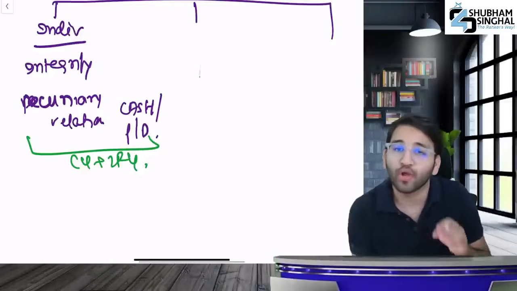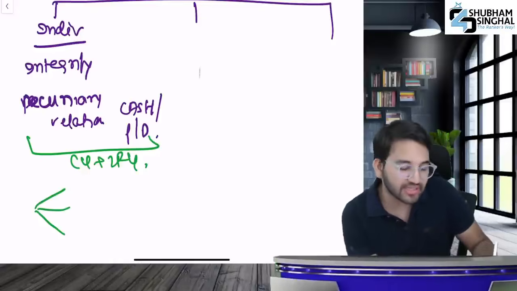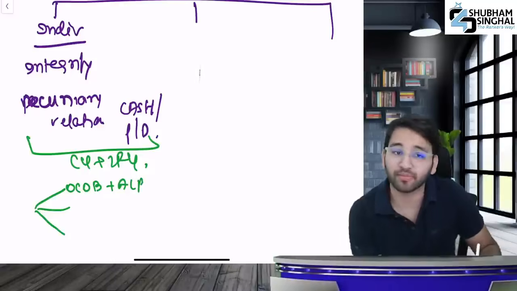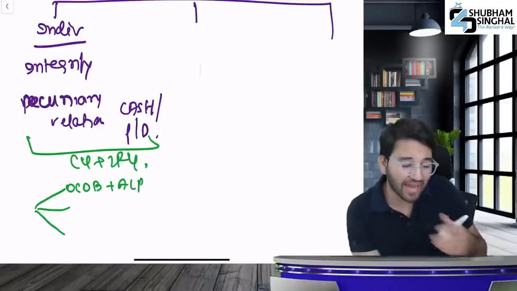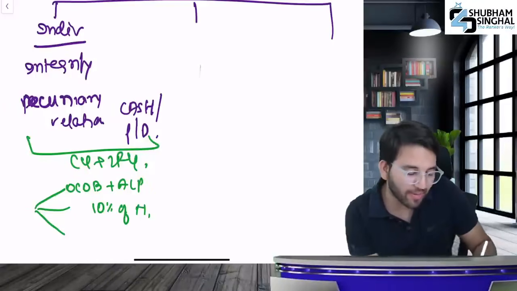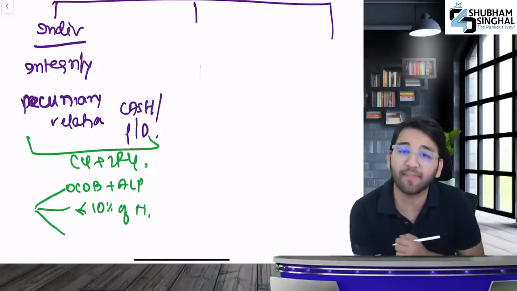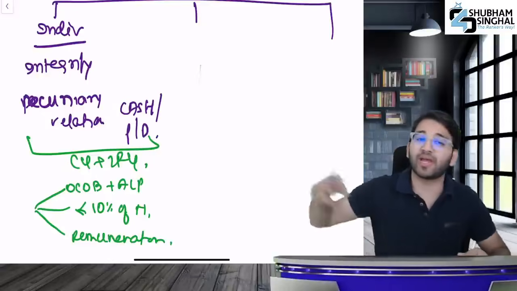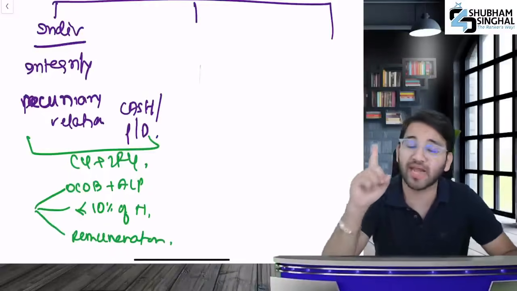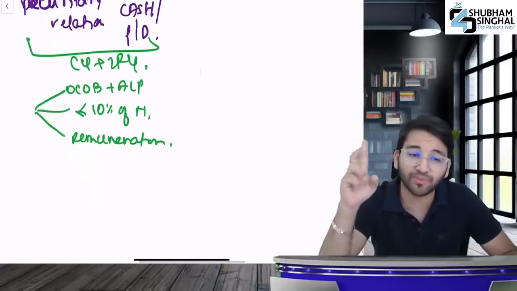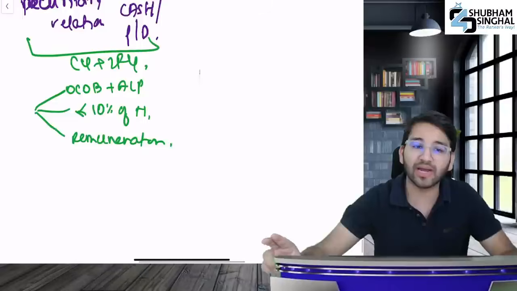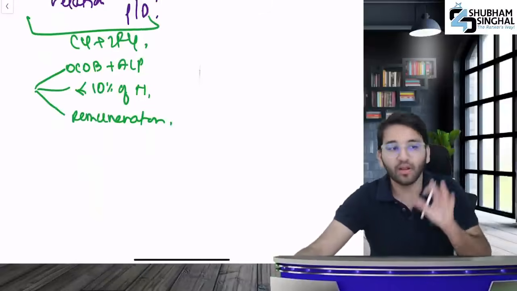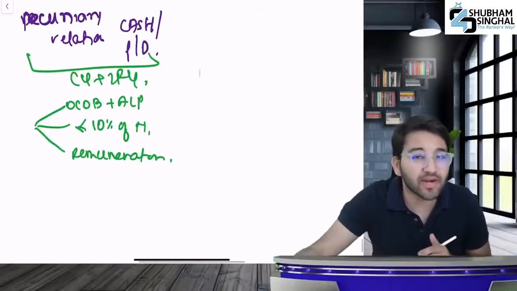Now listen, this pecuniary relationship you are talking about, 3 things don't come under this. If you are doing a transaction in the ordinary course of business at arm's length price, or any transaction that is less than 10% of that person's total income, and third, if you are providing them with remuneration, then we will not call that a pecuniary relationship. Three things will not be considered here. First, ordinary course of business at arm's length price. Second, 10% of the total income. And third, if you are giving remuneration, then it will not be considered your pecuniary relationship.